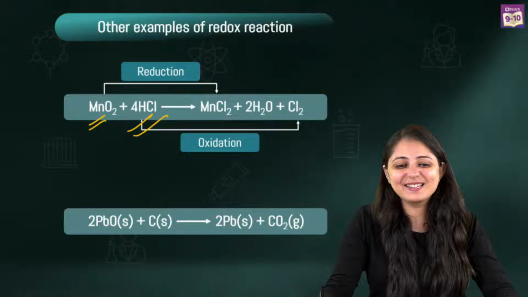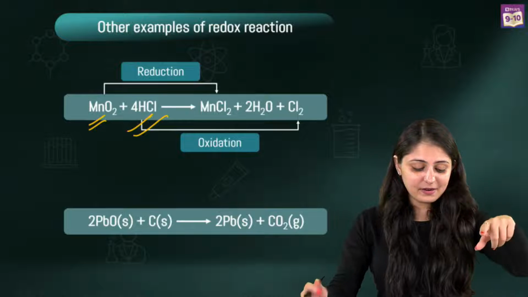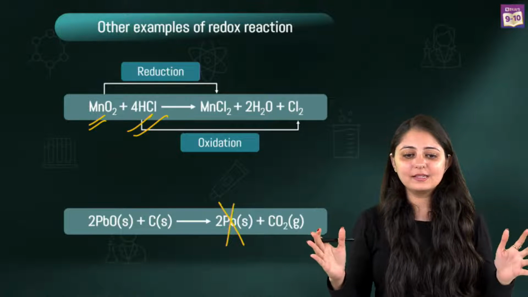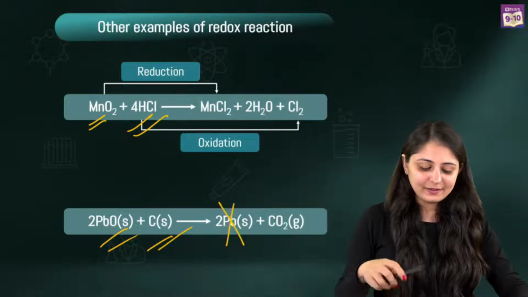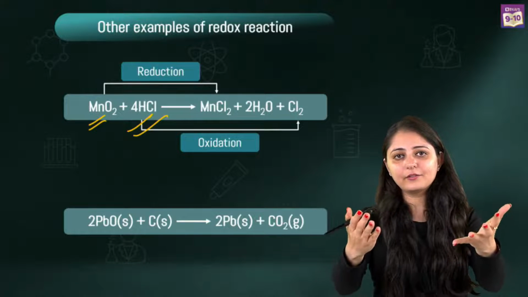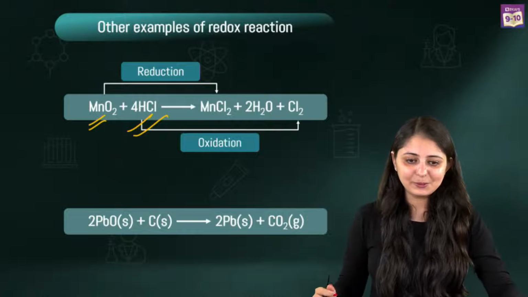Hey, this time Muskan is the first one to answer. Hey Benila, it will never be Pb because Pb is on the product side. Whatever our answer would be will be from the reactant side. So out of these two only you have to tell. You can forget the product side. That is like a quick trick for you, that whatever I'm asking, you just have to look at the reactant side only.